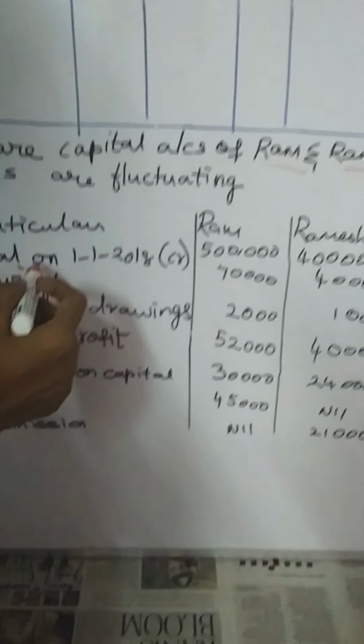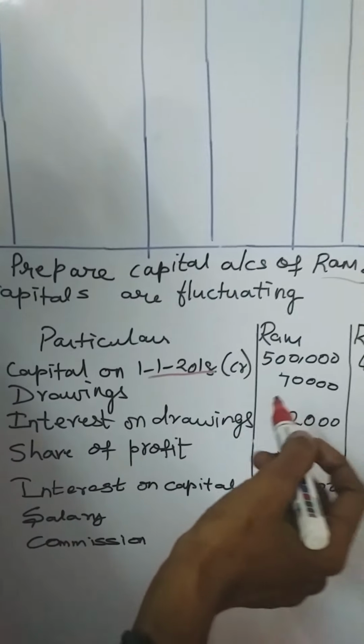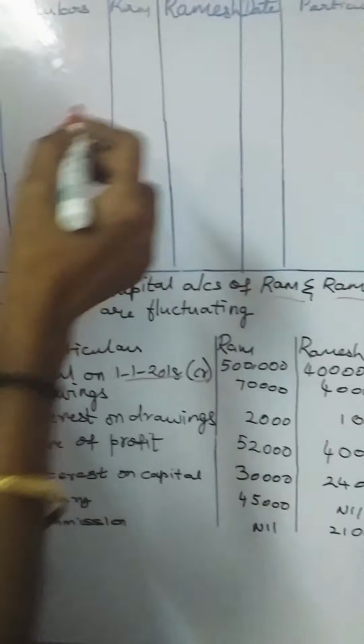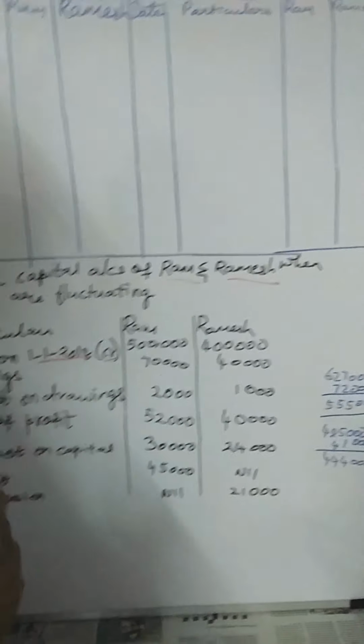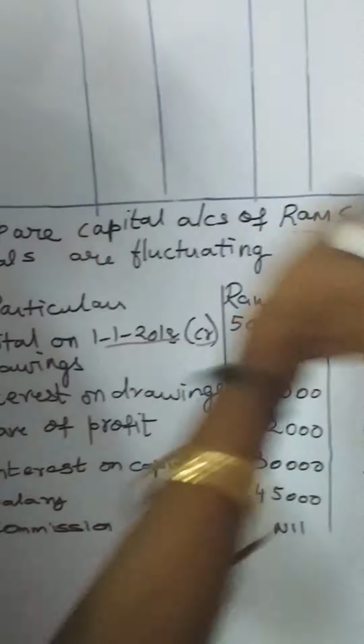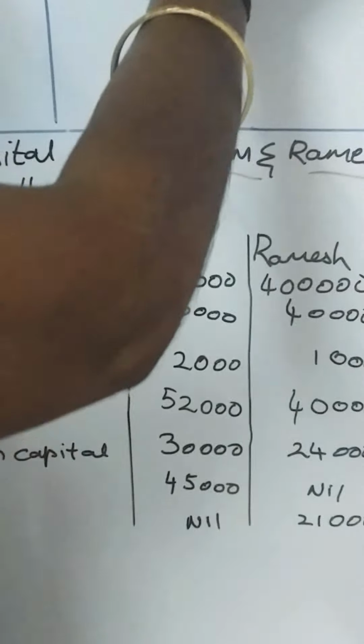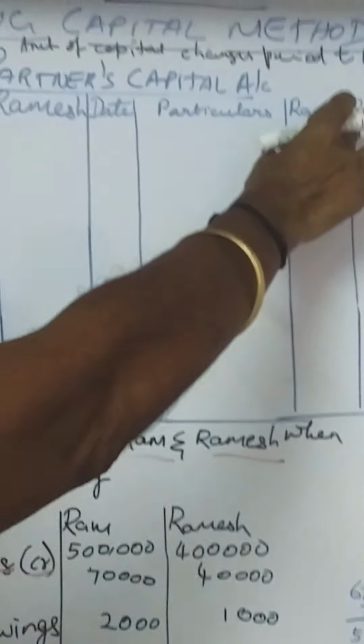Capital as on 1st of January 2018 shows a credit balance for Ram of 5 lakh. Ram is an individual partner and Rahim is an individual partner. So, Ram brought the capital. The opening balance in Ram's account shows under the credit side.